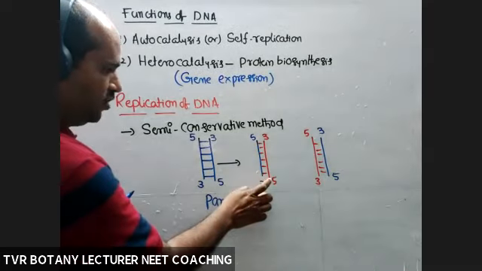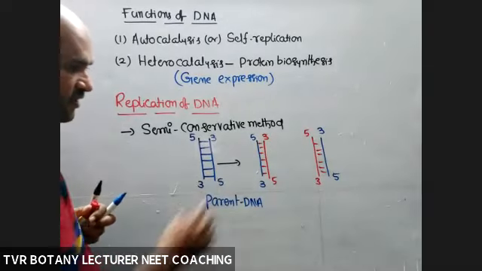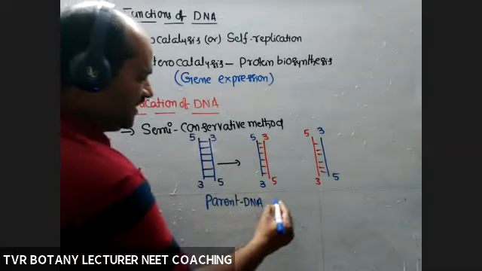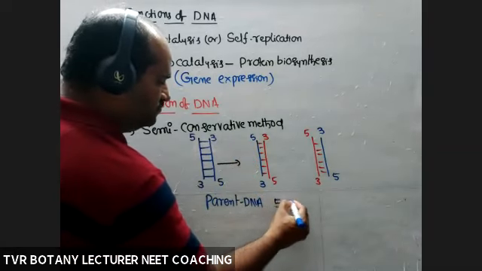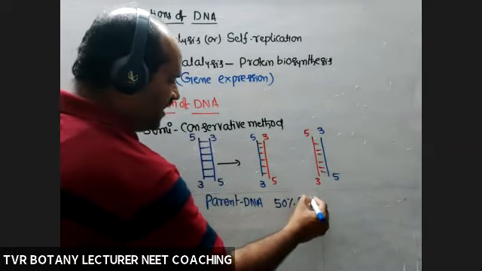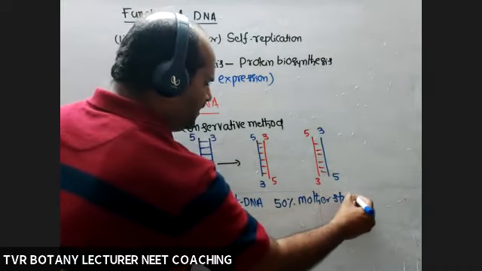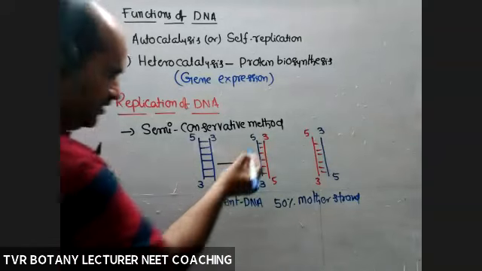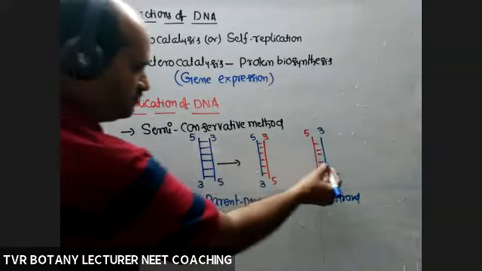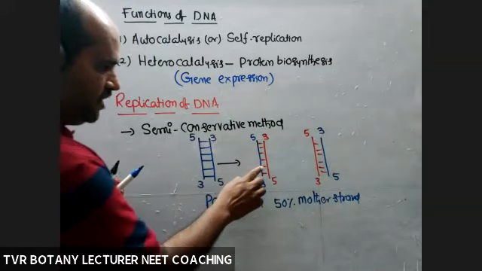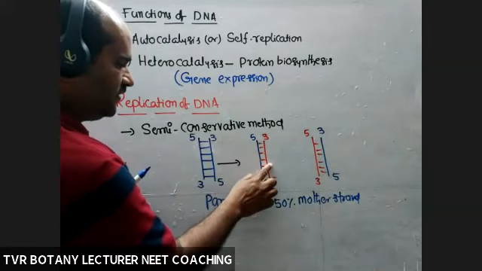In each daughter DNA molecule, 50% is the mother strand or parental DNA strand. This blue colored one belongs to this one, and this blue colored one belongs to this one. 50% old one, 50% new one.